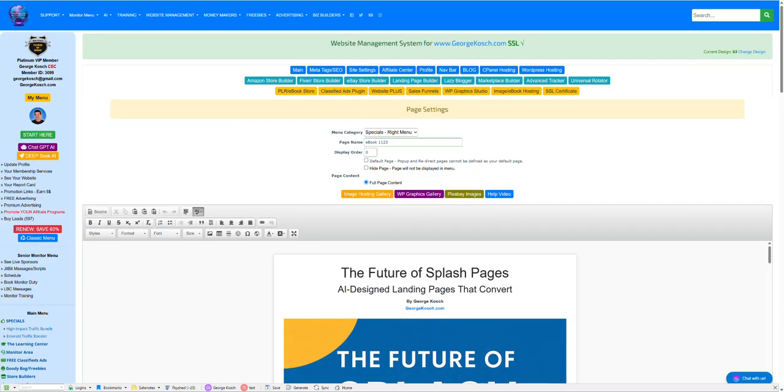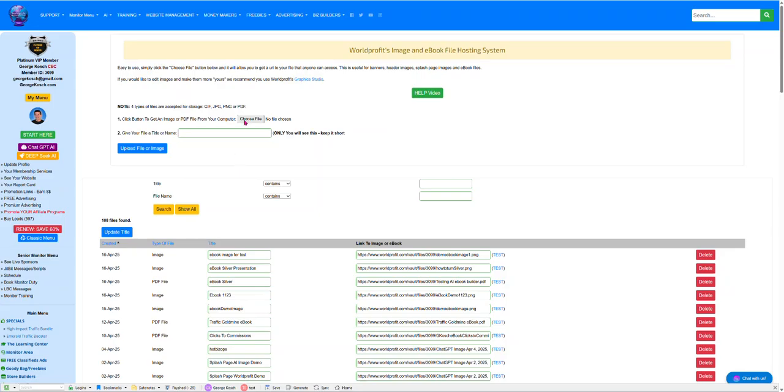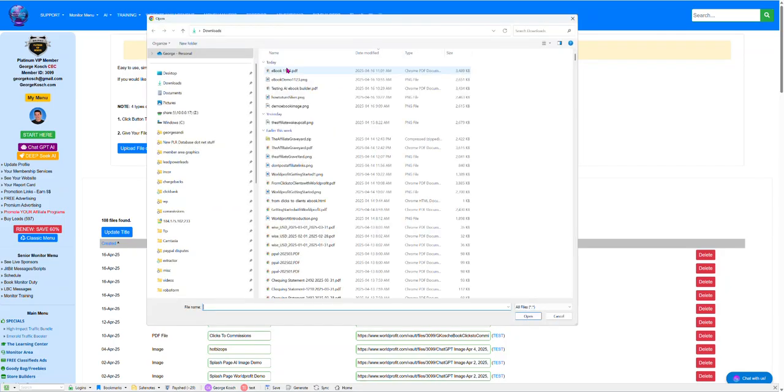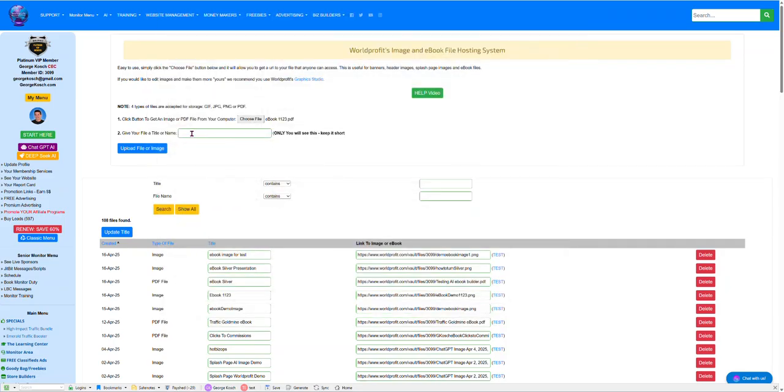And now I can go back to my hosting area here. And I can choose that PDF file, and call it ebook PDF 1123. Upload it.